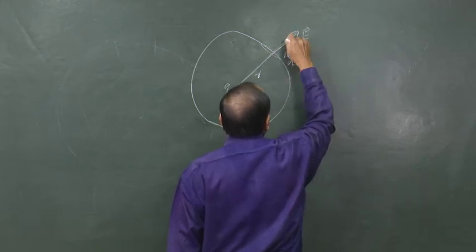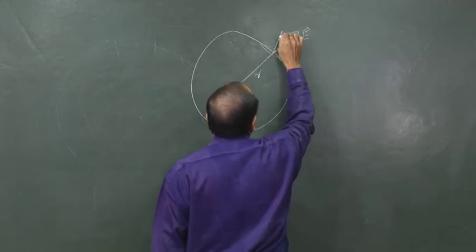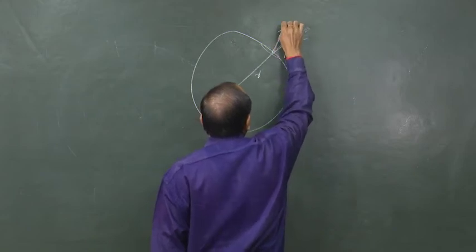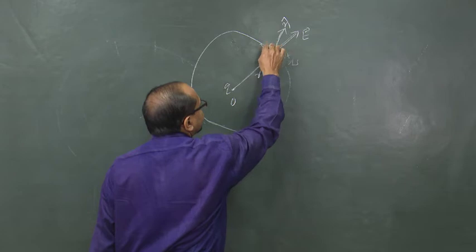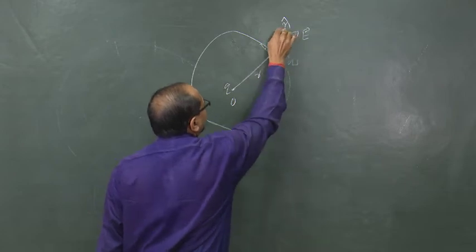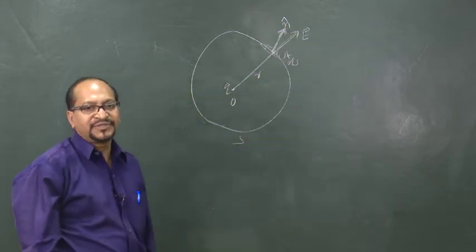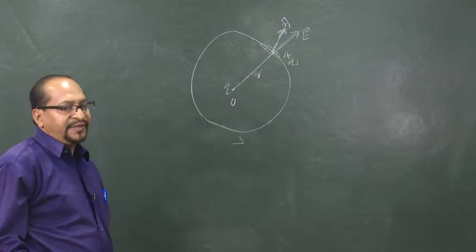The outward normal to the surface element is n cap, which is the direction of the area vector ds.